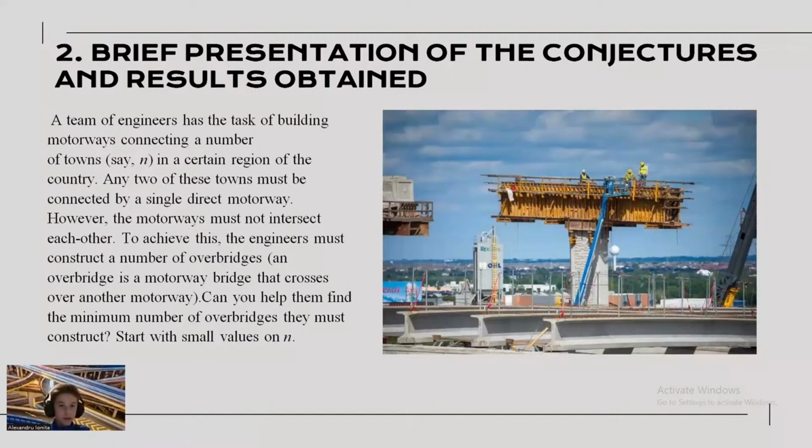However, the motorways must not intersect each other. So, to achieve this, the engineers must construct a number of overbridges, which are motorway bridges that cross over another motorway. Can you help them find the minimum number of overbridges they must construct? Start with small values of n.